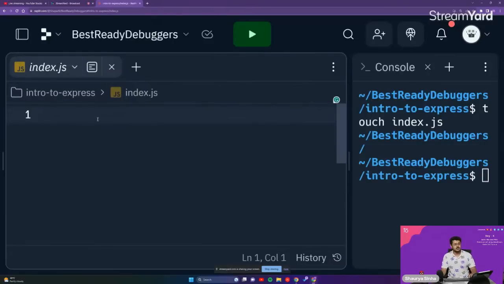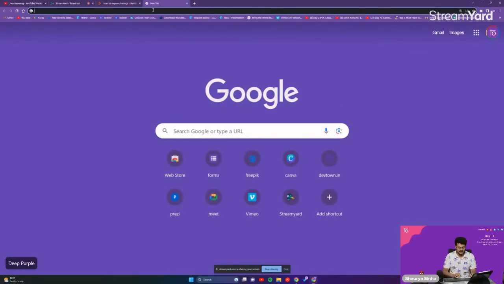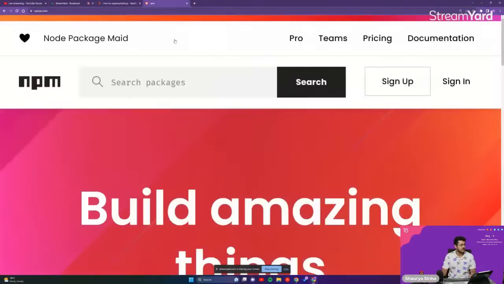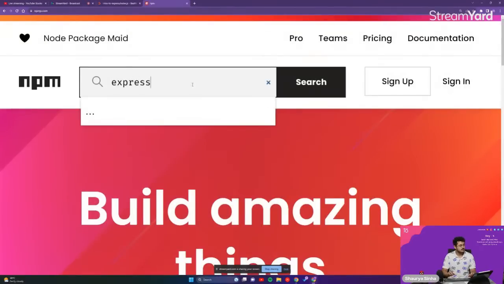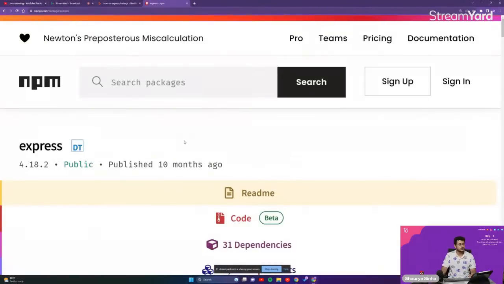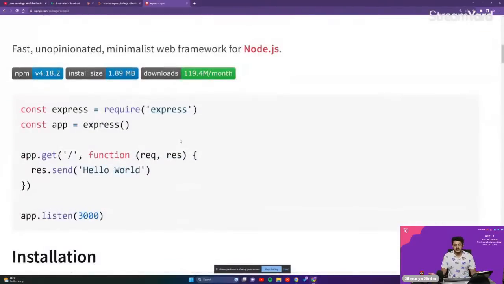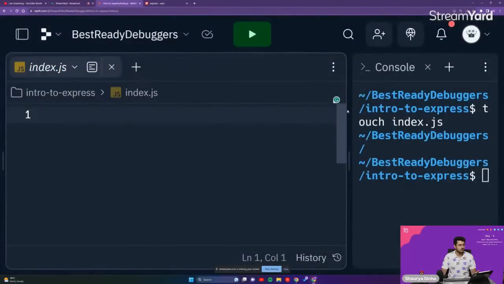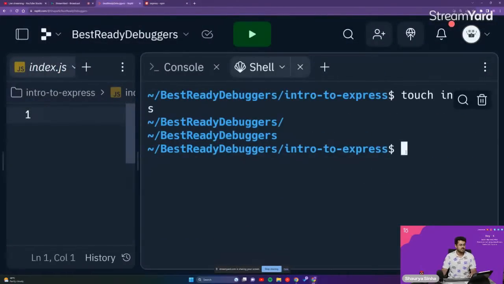Right over here, guys, first of all, we'll start by utilizing the npm package, npmjs.com express. This is the package that we want to use, right? Now to use that package, first of all, we need to initialize npm, only then we'll be able to install our new package. So we'll go back to our console shell, and here we'll write npm init. It will take us some time to initialize, as you're able to see.